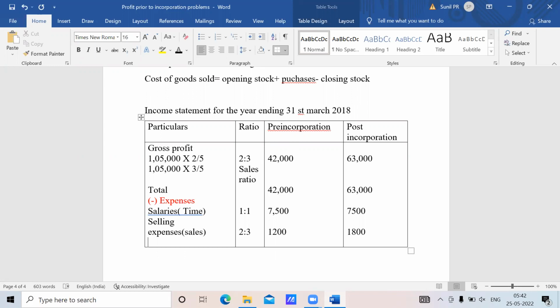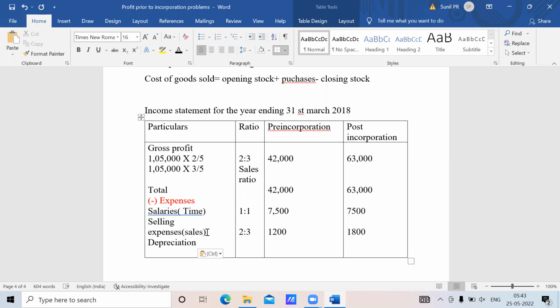I'll give it, but one thing will be missing: except gross profit, everything will be there. So can you find that out? If gross profit is not given, you need to calculate it. Otherwise, everything will be given.